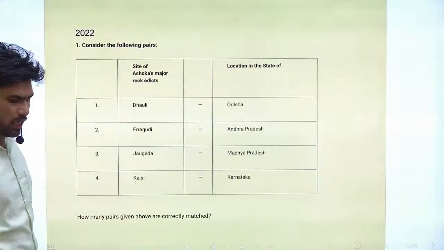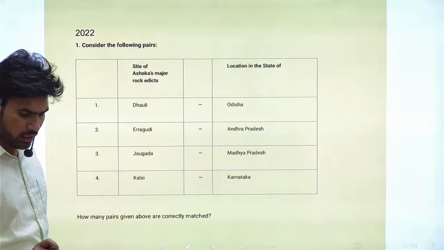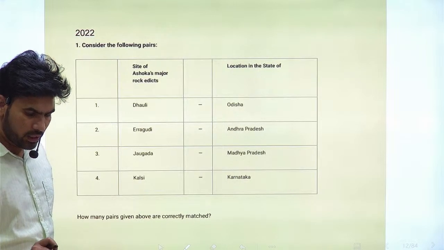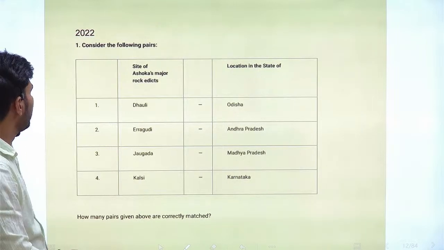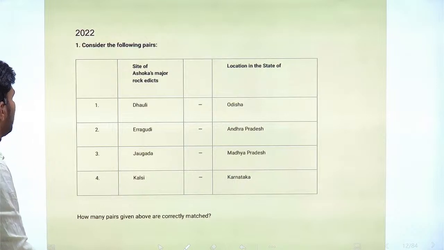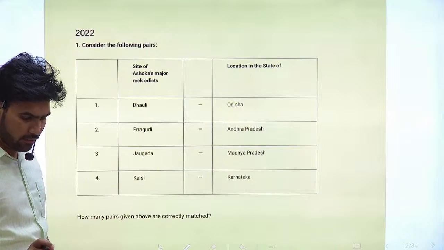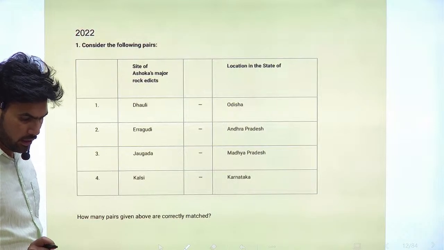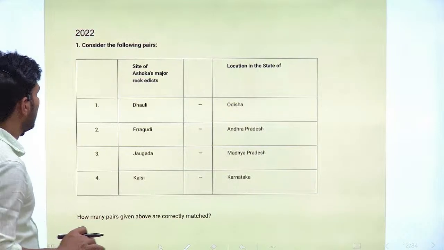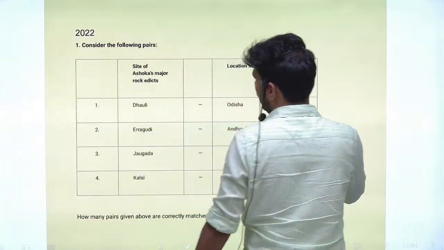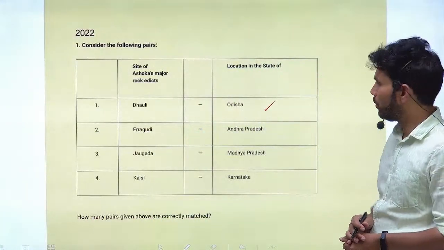Next question, another pairs question only. The question is, consider the following pairs again. Sites of Ashoka's major rock edicts, and location is in the state of which state? So first one, Dhauli. Yes, this is correct. It is there in Odisha.